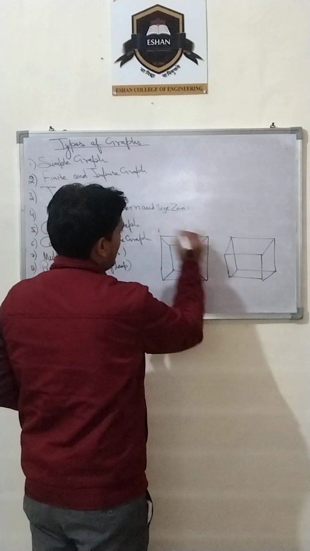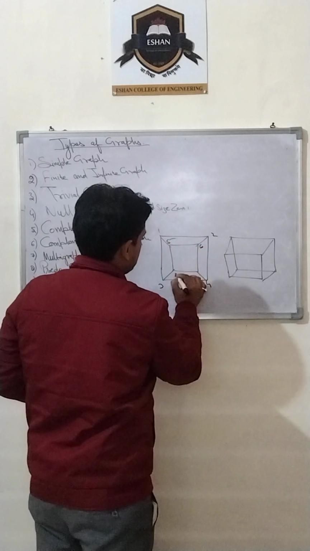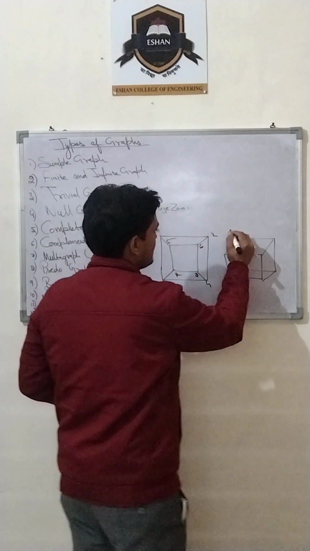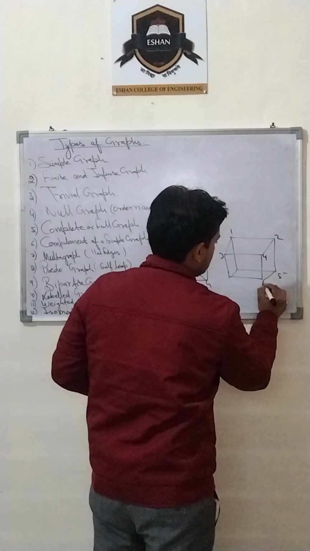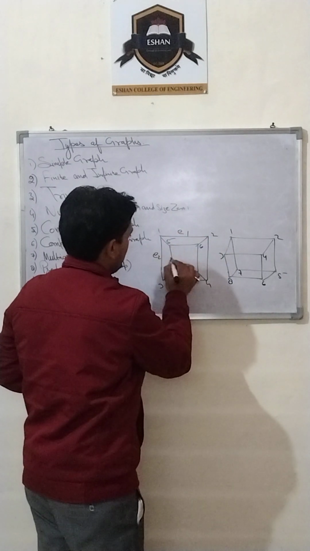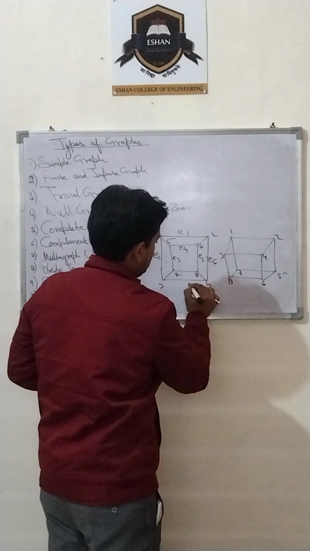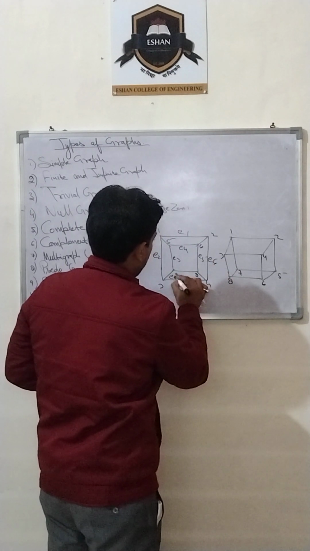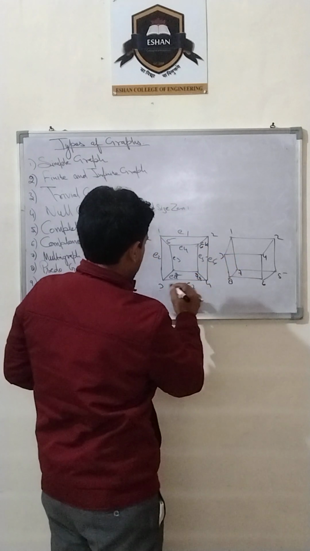Suppose vertices are 1, 2, 3, 4, 5, 6, 7, 8. Likewise, there are also 8 vertices in the other graph. And the edges E1, E2, E3, E4, E5, E6, E7, E8, E9, E10,